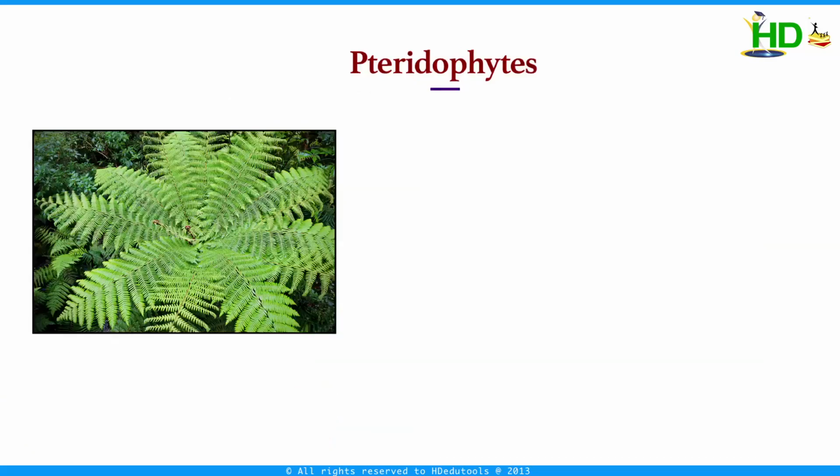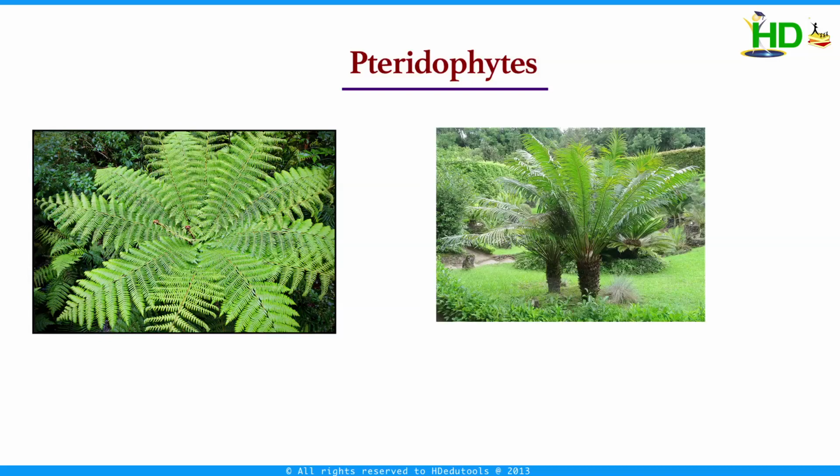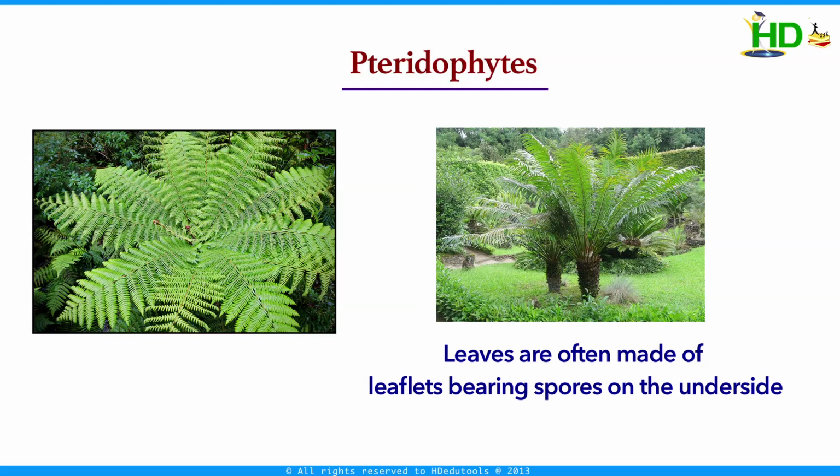Next one is pteridophytes. This includes all ferns. Plants belonging to this group have a plant body that can be distinguished into root, stem, and leaves. The leaves are often made up of leaflets bearing spores on the underside. They are non-flowering plants.